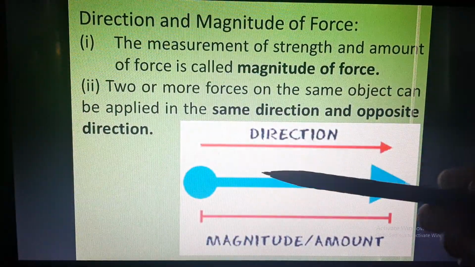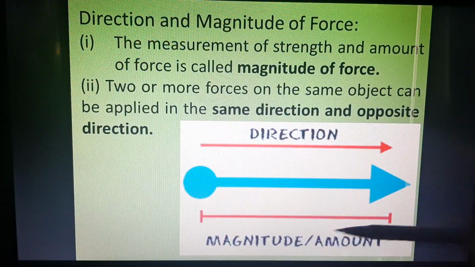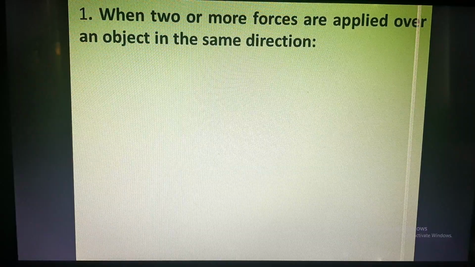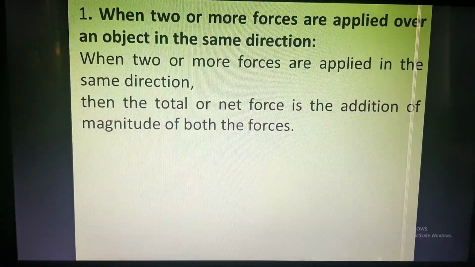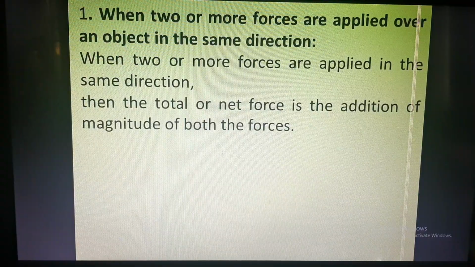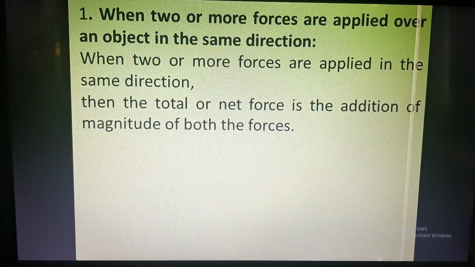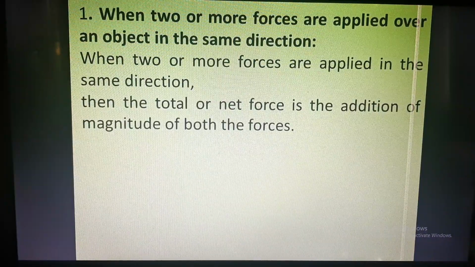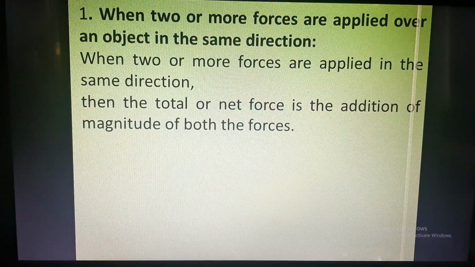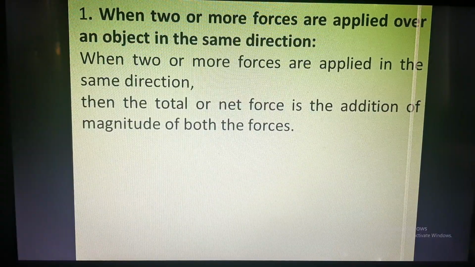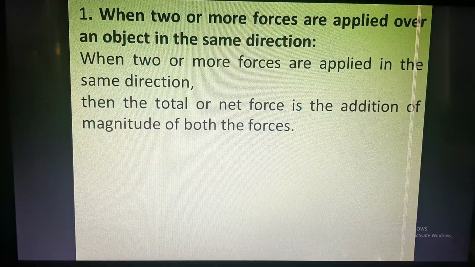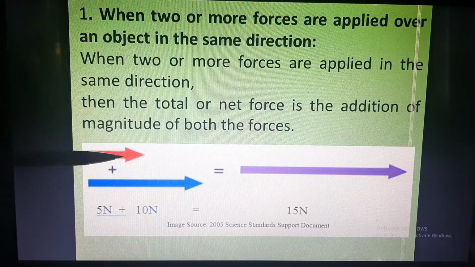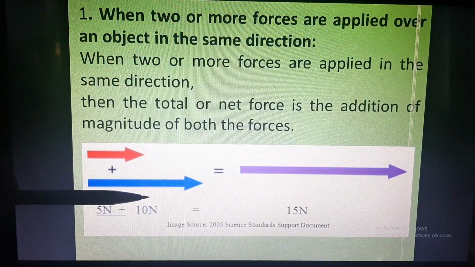Here you can see that this denotes the direction of the force and this denotes the magnitude of the force. When two or more forces are applied on an object in the same direction, the total or net force is the addition of the magnitudes of both forces. For example, as I said earlier, when two students apply 10 Newton each in the same direction on the table, we add the forces, so 10 plus 10 becomes 20. For example, here you can see a force of 5 Newton and a force of 10 Newton.